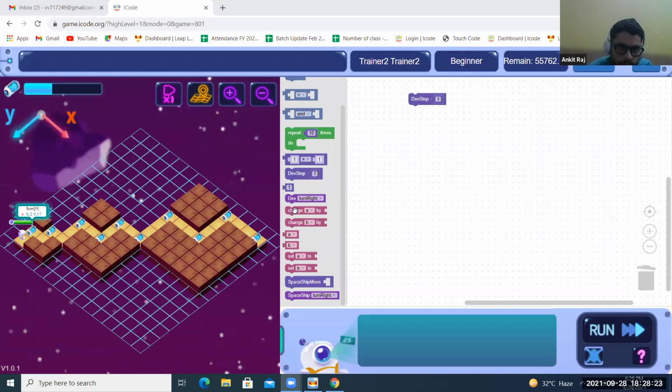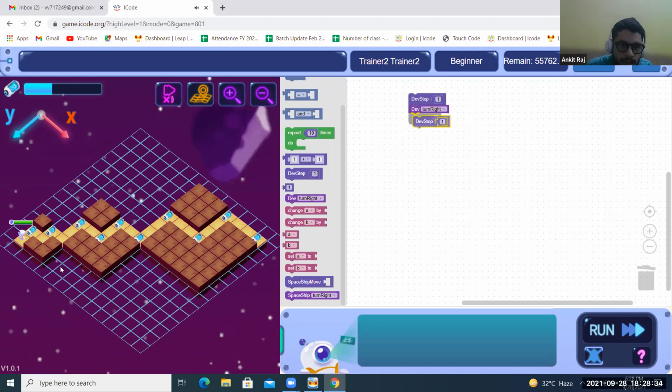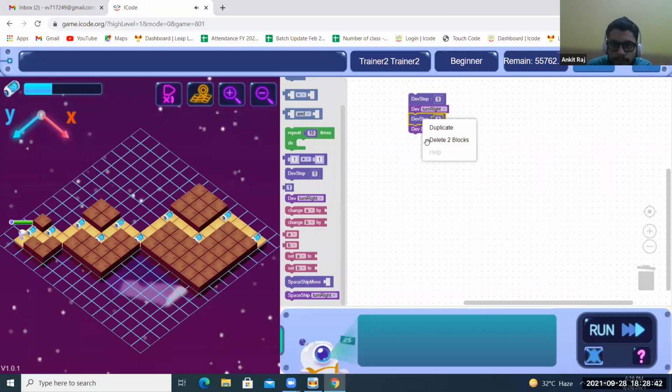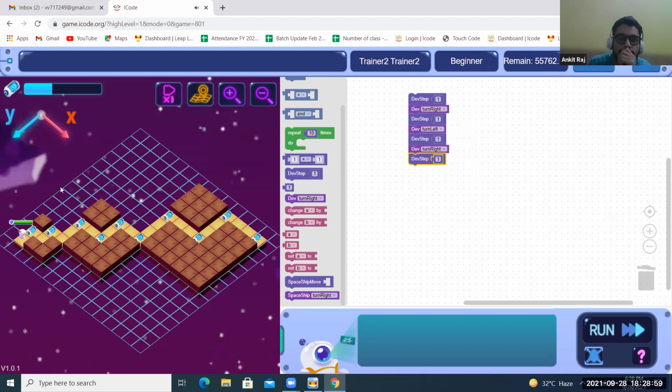Dave step one. Okay, comes over here. Dave turns right. Just look at it. Dave turns right. Dave turns right. Move one step. Move one step. Turn right. Move one step. Now turn left. Move one step. Move one step. Again, turn right. Move one step. Turn right. Move one step. And turn left. Move two steps.